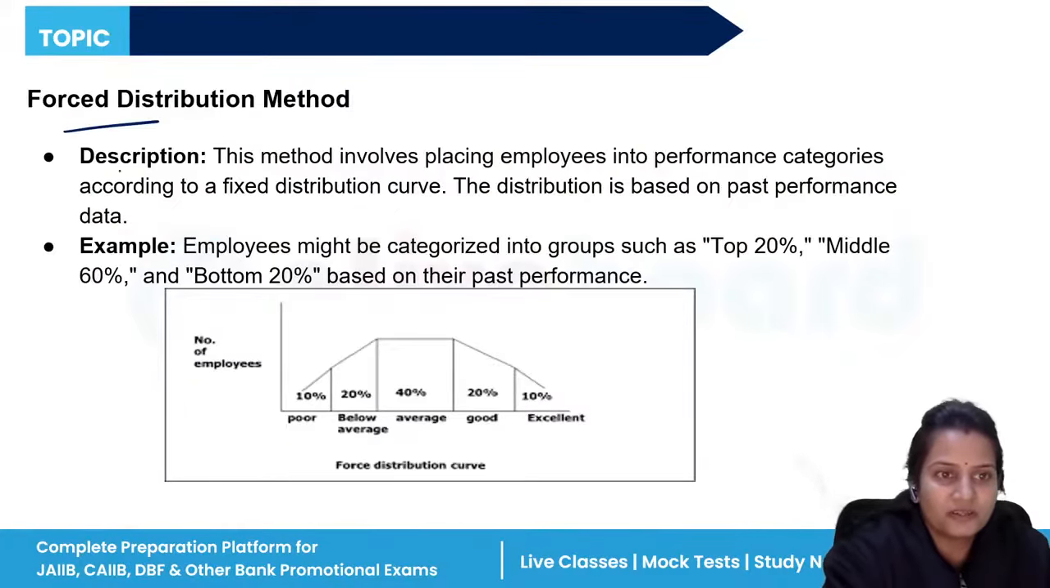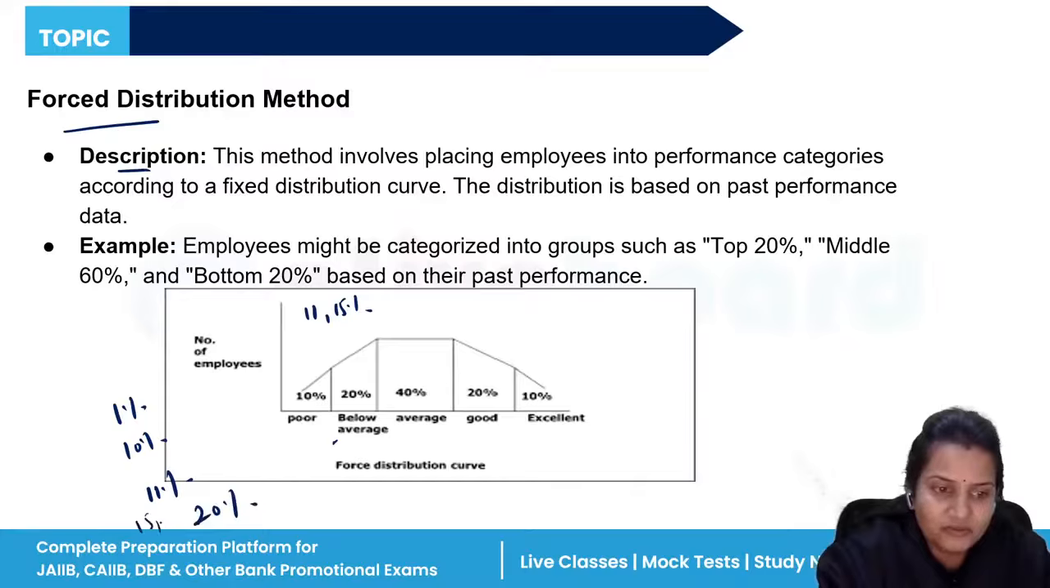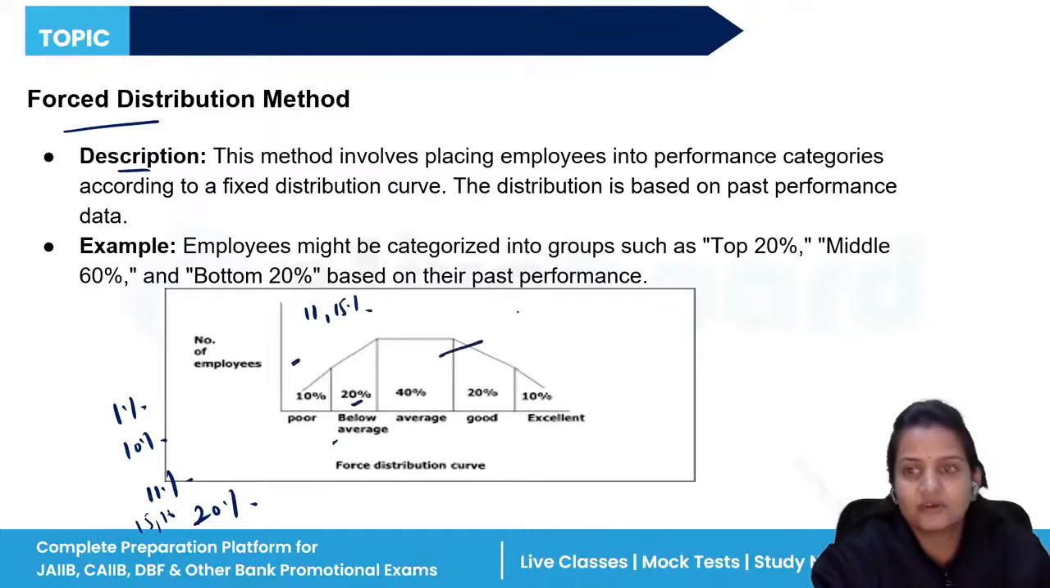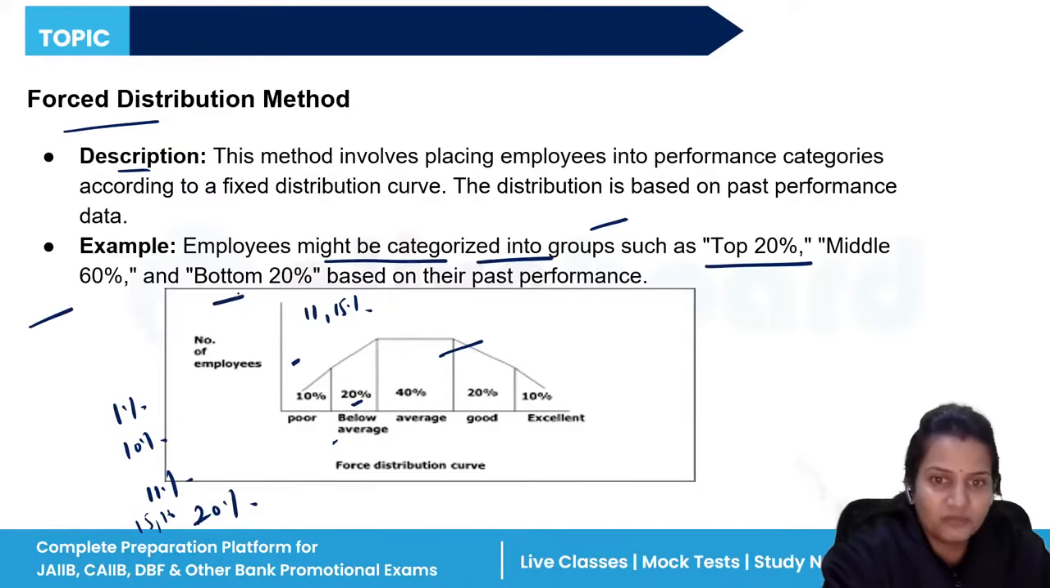Now the forced distribution method, as I have already told you, means you are forced to give certain percentages. You cannot give 11% or 15%. You have to give either 10% poor, or 20% below average. So you cannot give them 15% or 16%; you are forced to give them this percentage criteria. In this method, employees might be categorized into different groups such as top 20, middle 60, bottom 20, based on their past performance.